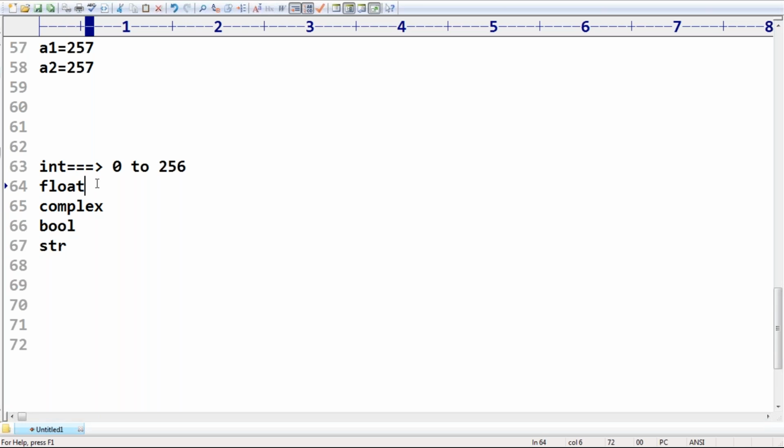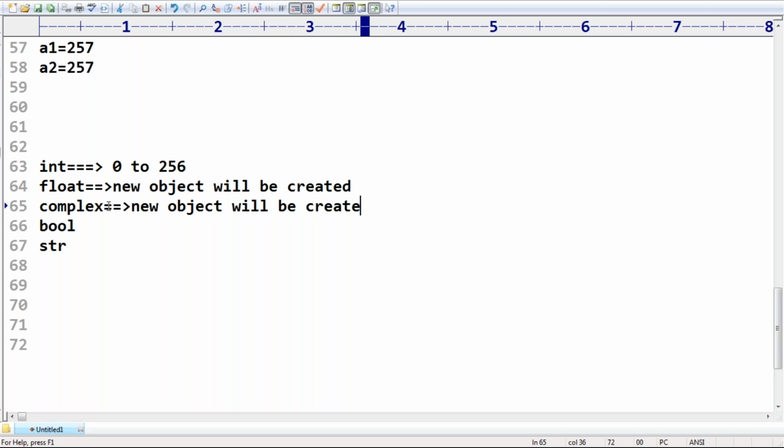Okay. In the case of float, every time a new object will be created. So there is no object reusability in the case of float. In the case of complex, every time a new object will be created, sir. No object reusability in the case of complex.